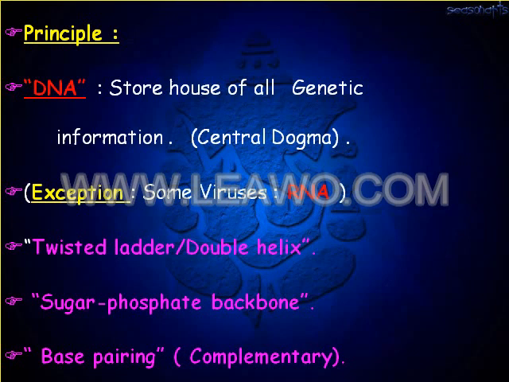The structure of DNA is a twisted ladder, a double helix, comprising a sugar phosphate backbone and complementary base pairs. So these are the chemical components: sugar and phosphate as a backbone, and base pairs, each acting as a complement to the other.